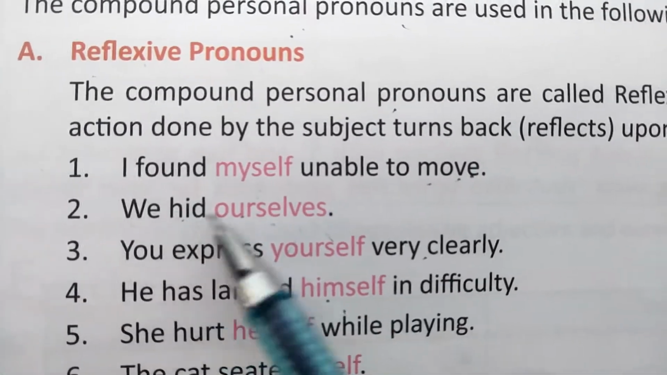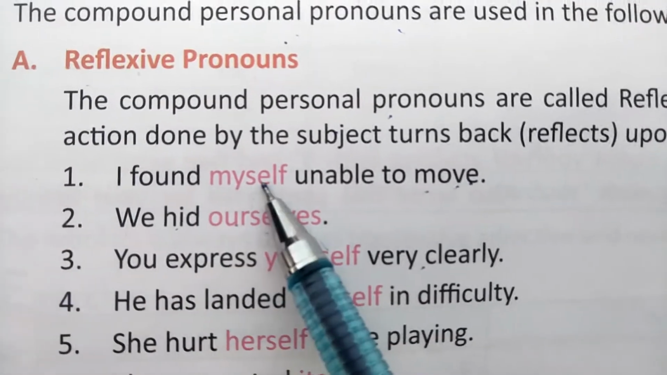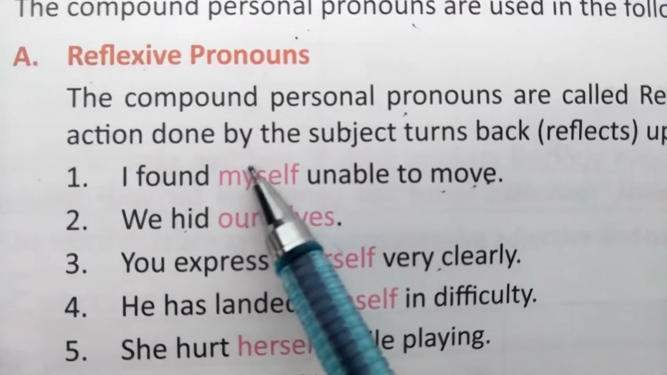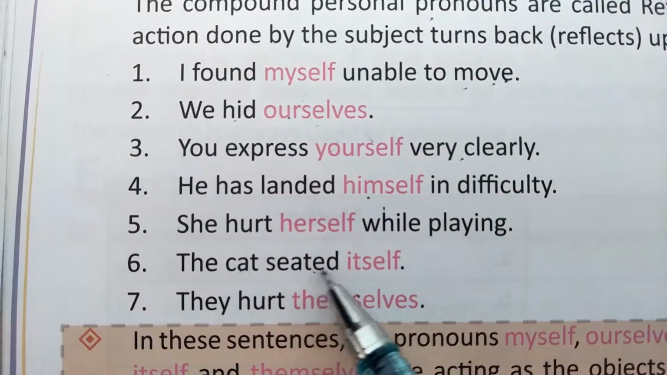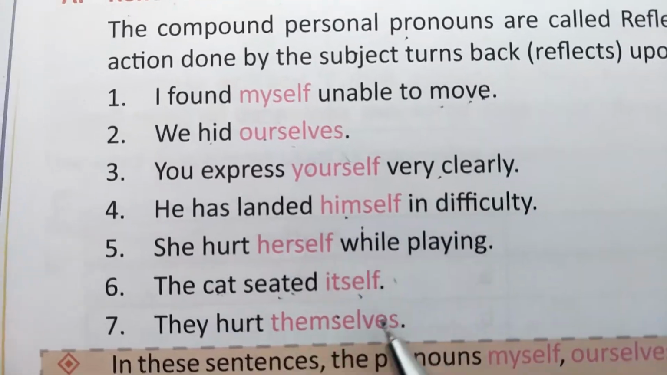The action is coming again to the subject. See, I found myself, meaning myself is going back to the subject. You will read this sentence: The cat seated itself. The cat sat down by itself, right?